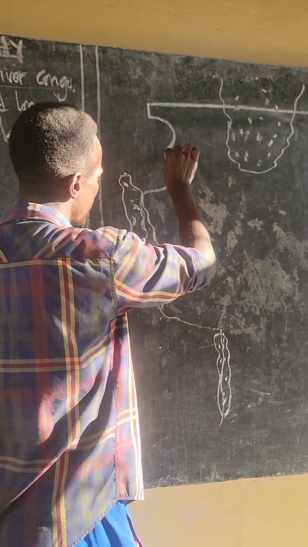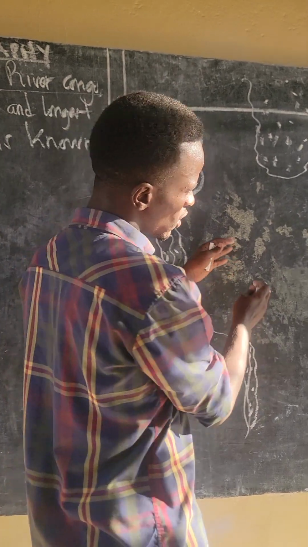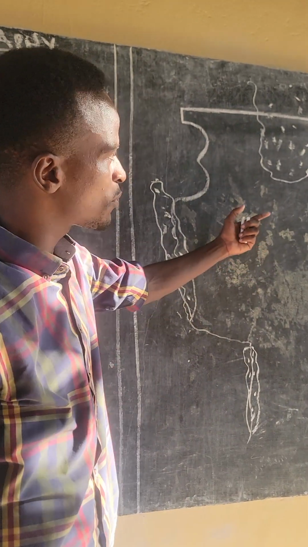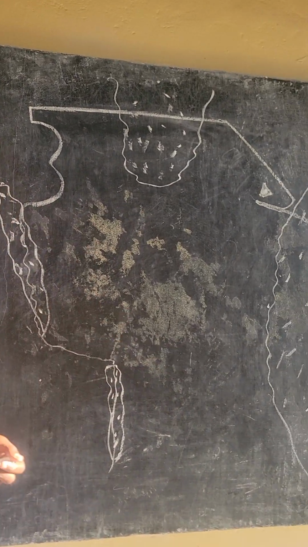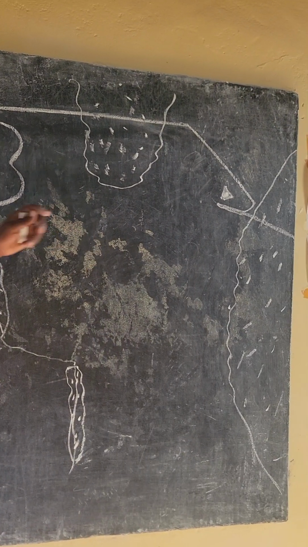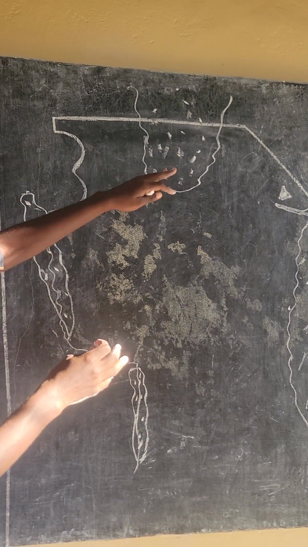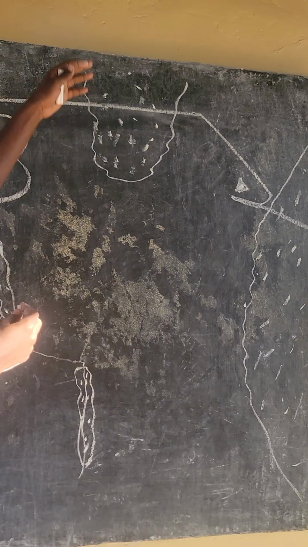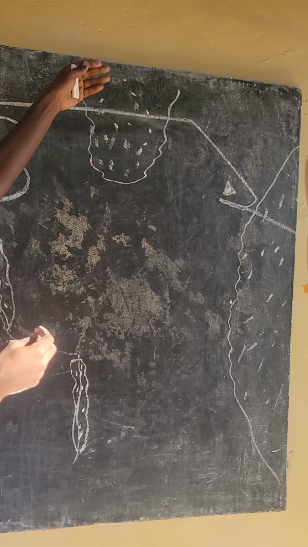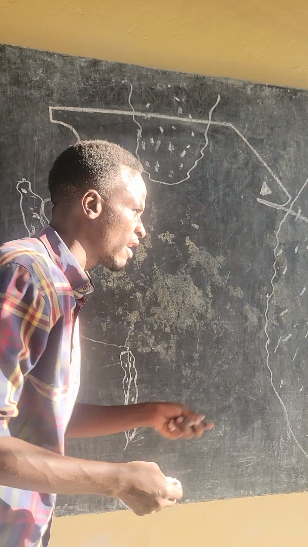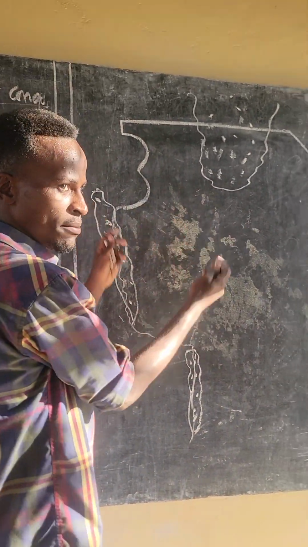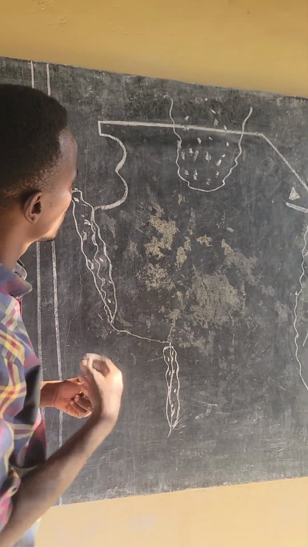Okay, as I was telling you, I will try to draw a simple map that will help us to understand various rivers that are found in our country, Tanzania. So this is the map. Although there are some essential map elements that are missing here, like a title, direction, a scale, and a margin, I'm not going to draw them because I'm trying to simplify things due to the limited time.